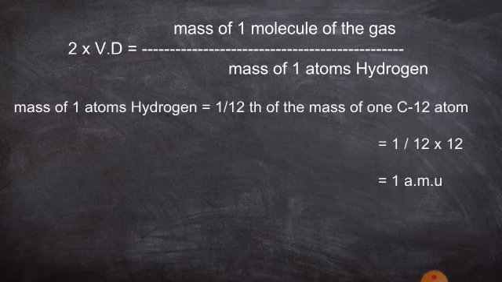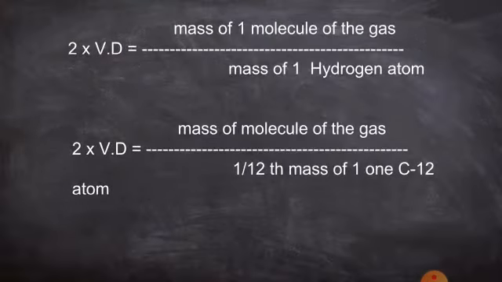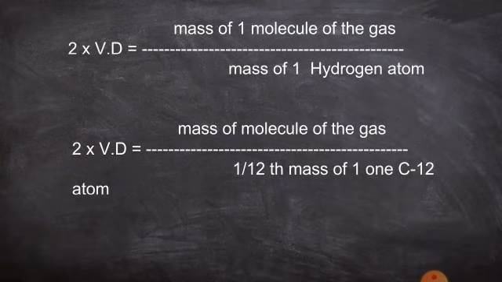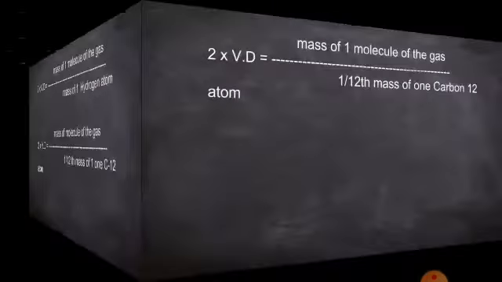As you all know, the mass of one hydrogen atom is equal to 1/12th the mass of one carbon-12 isotope atom, that is 1 by 12 into 12. You will get one atomic mass unit. So the mass of one hydrogen atom is equal to one atomic mass unit. Instead of writing the mass of one hydrogen atom, you can write it as 1/12th the mass of a carbon-12 atom.